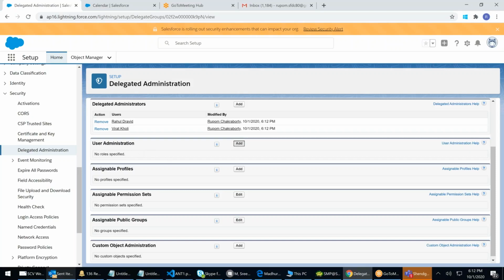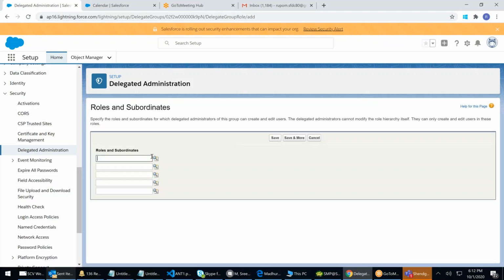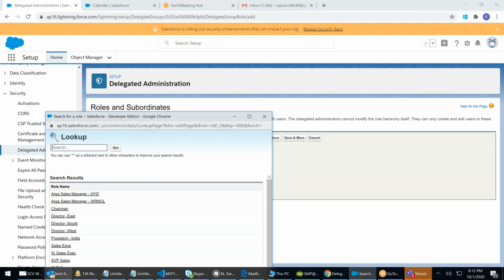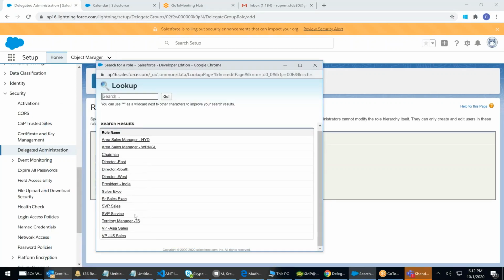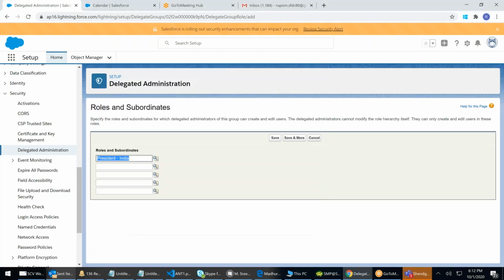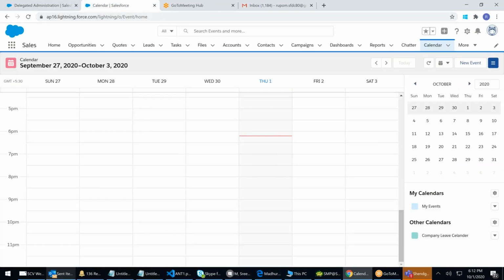Under the user administration, I can say that they can add up to India. Up to India will give. Here it is. Or you can give one by one role. If that role is listed here, then those roles this admin can give to anyone. I say roles and subordinates. I say save. What does that mean?